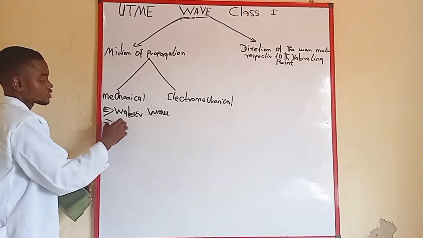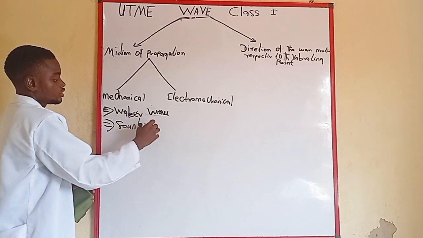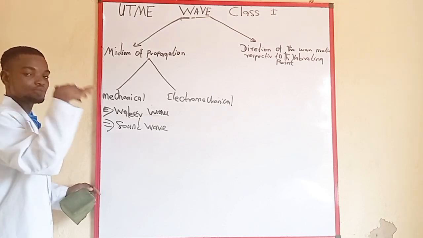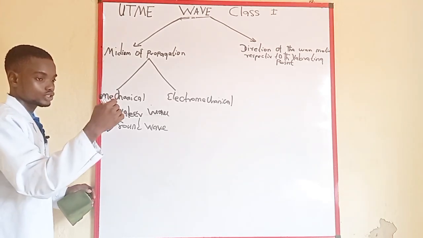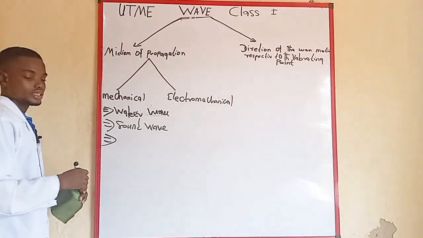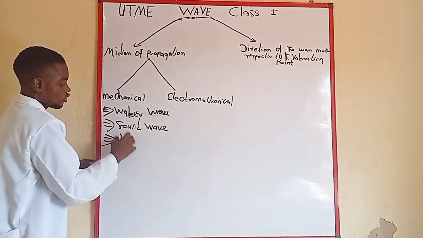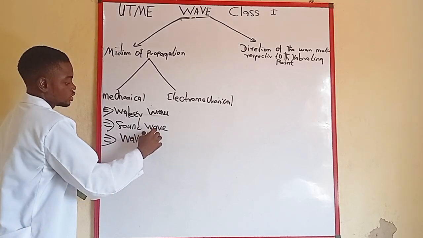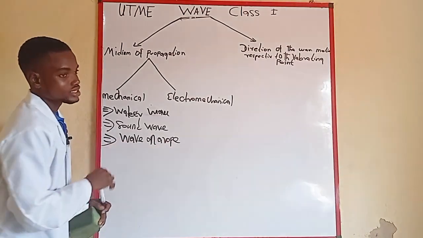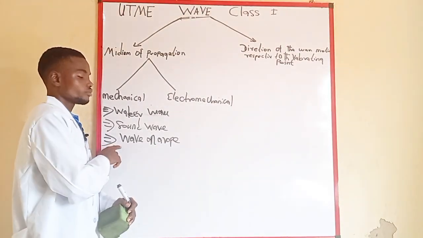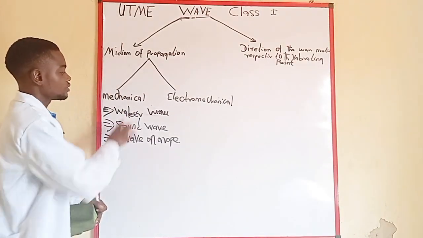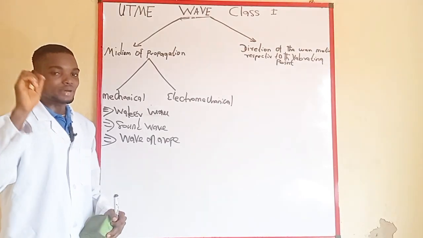All right. We also have sound wave. In sound wave, the medium of propagation is going to be the air. This air is a medium whereby the sound propagates. So without the air, you cannot hear what I'm saying. Now, the third one, we could also classify it based on the wave on a rope. So wave on a rope, you can see that the rope will become the propagation point or the medium through which that wave in the rope will propagate. Now these are under mechanical wave that requires a material medium.